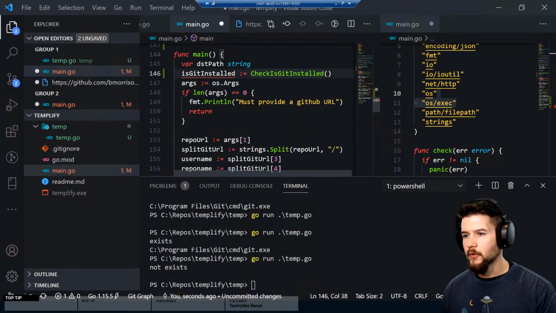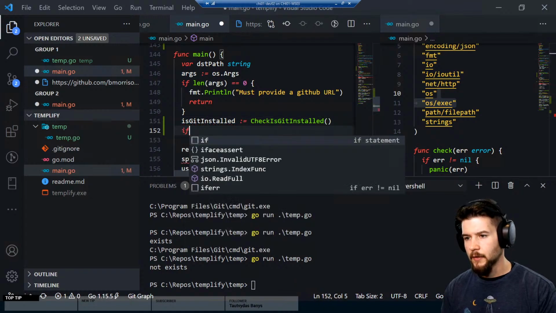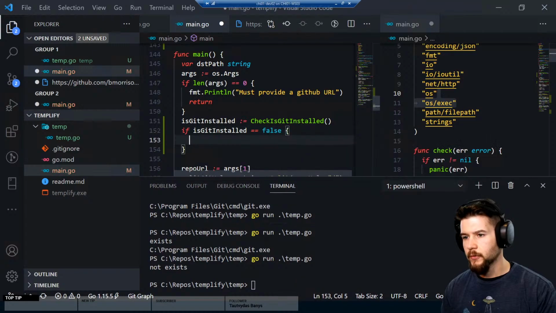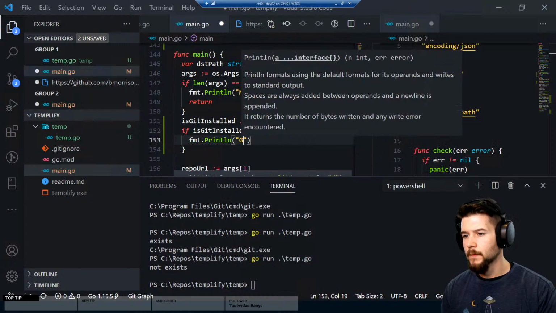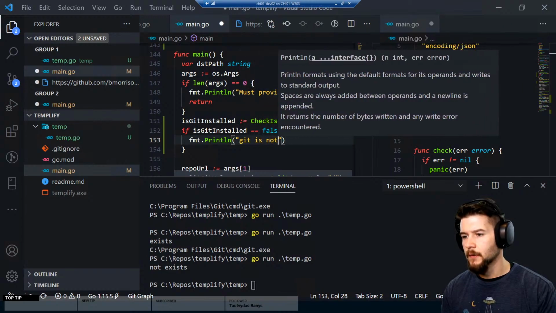I'm going to move this actually down below here, and then we'll say if isGitInstalled is equal to false, we're going to fmt.Println. Let's see, git is not installed. I would say git not found.